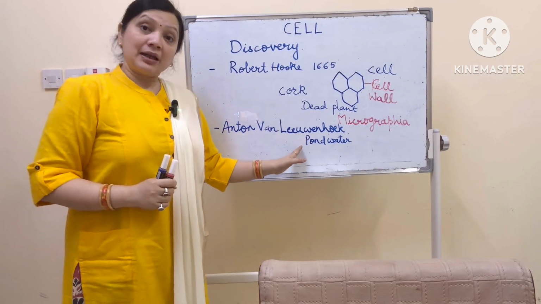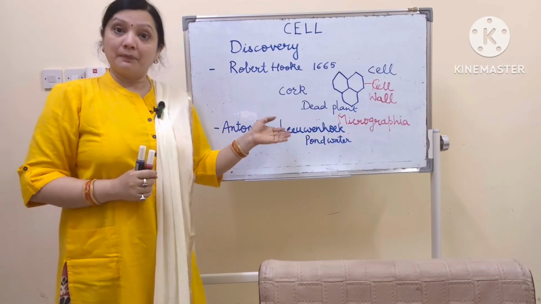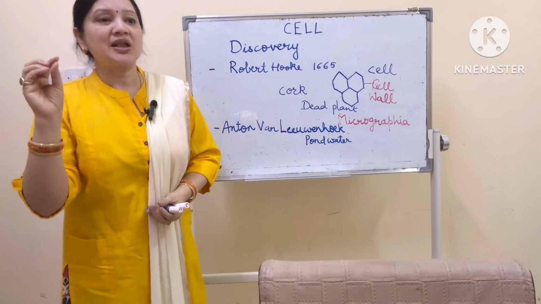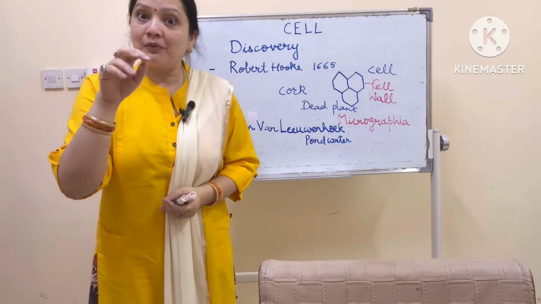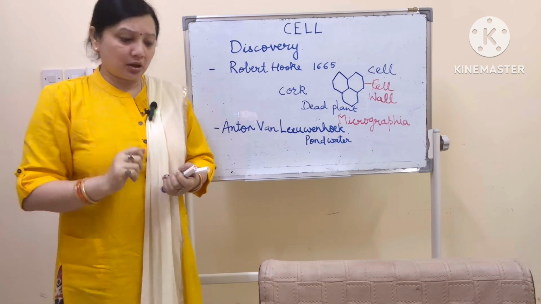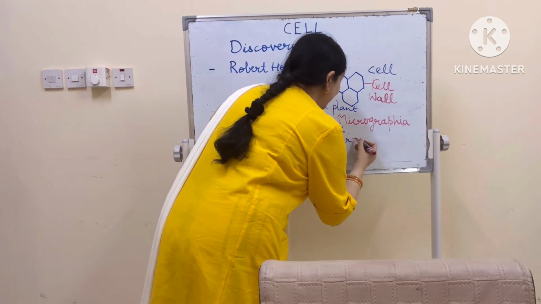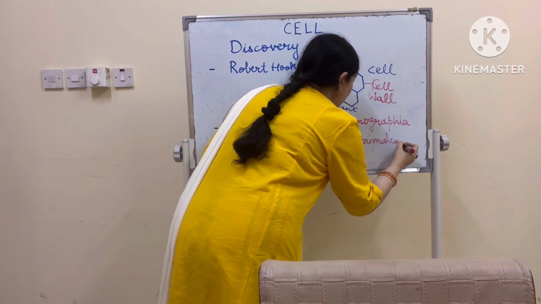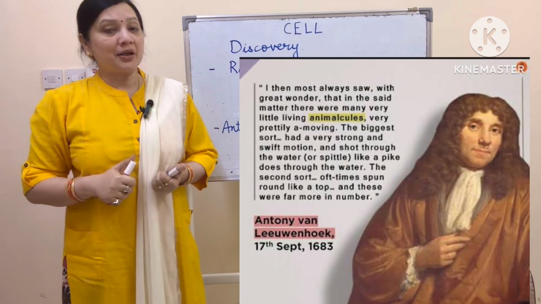So when he saw a drop of pond water under his microscope, he saw some small tiny living cells, and because they were moving, he said that these are tiny animals and he named them animalcules.